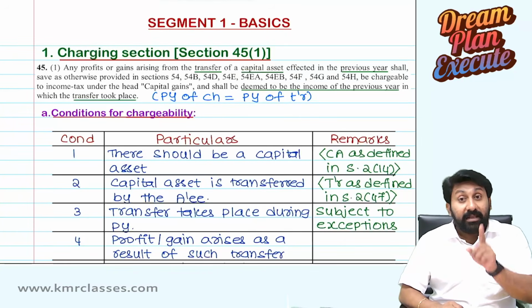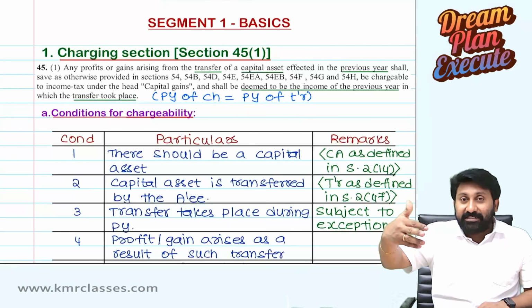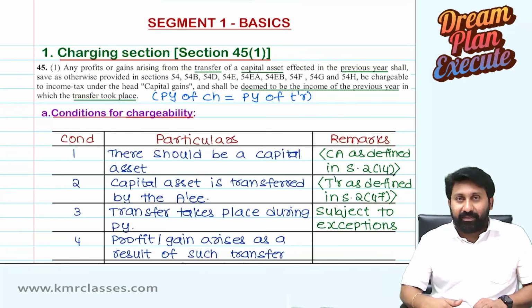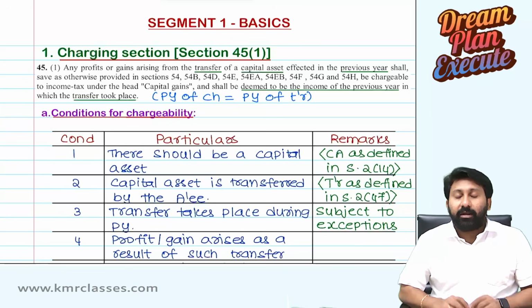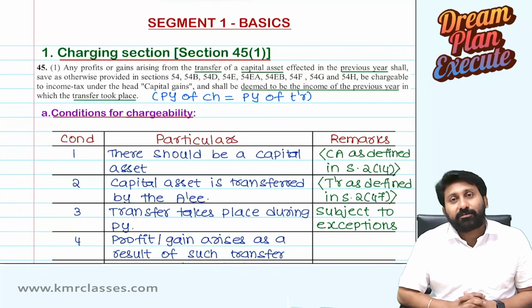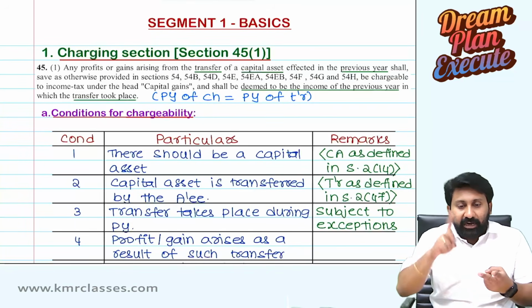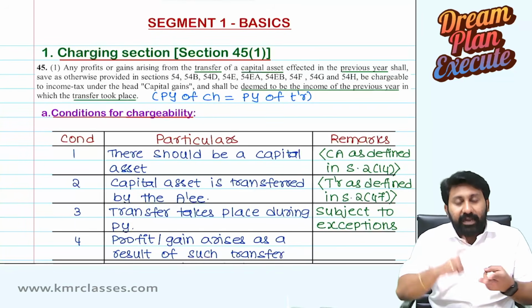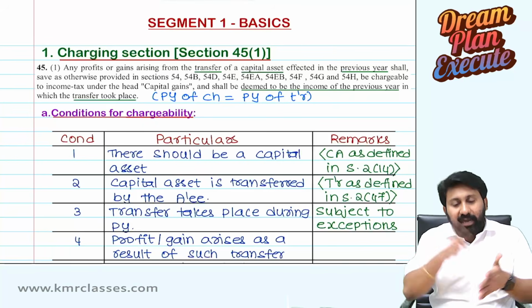Registration took place on 7th September. Possession handover on 14th September. Or 14th, consideration paid on 1st October. Okay, 1st October. Possession taken on 14th October. Now you tell me, what is the date of transfer? When is transfer effective? Date on which we both entered into agreement, date on which advance amount is paid, date on which balance amount is paid, date on which registration is done, date on which possession is taken.